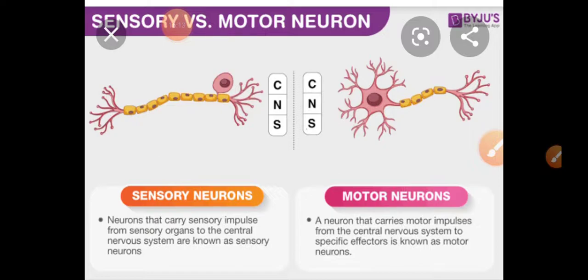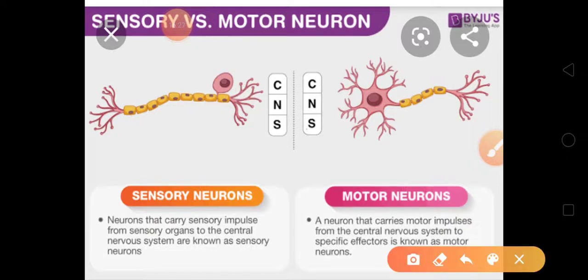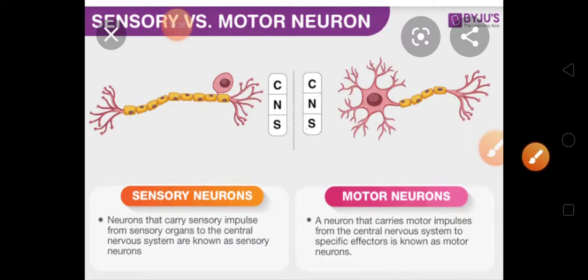They will carry sensory impulses. Impulses will be carried from sensory organs, whatever sensory organs we have, from there it will be carried to your central nervous system. So from sensory organs to central nervous system, the senses will be carried.